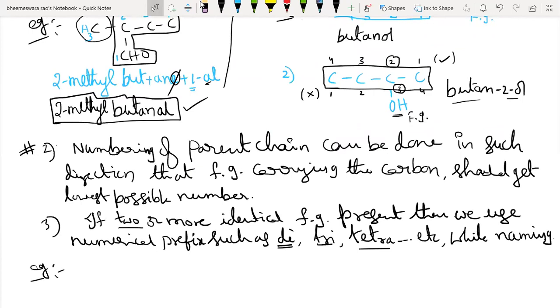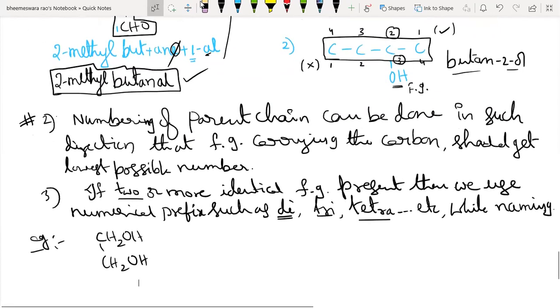For example, students, here is the compound CH2OH, CH2OH, as I mentioned. So in this compound, can anyone say the IUPAC name?